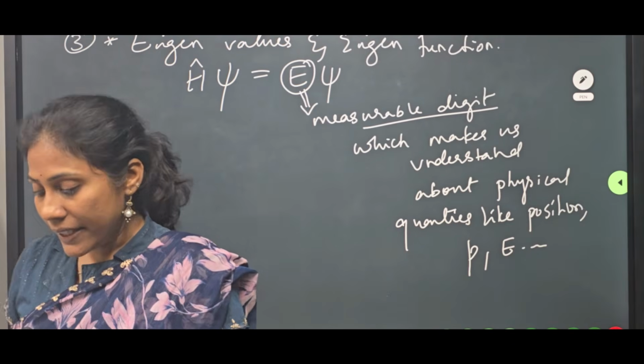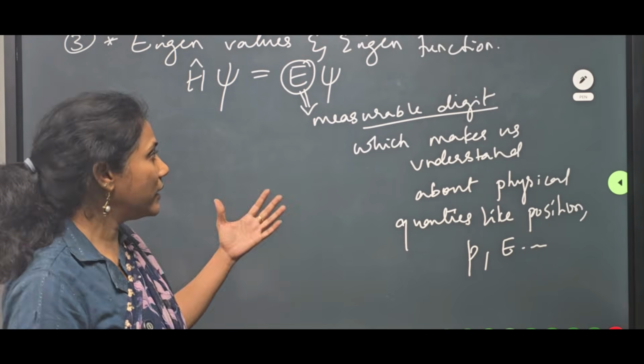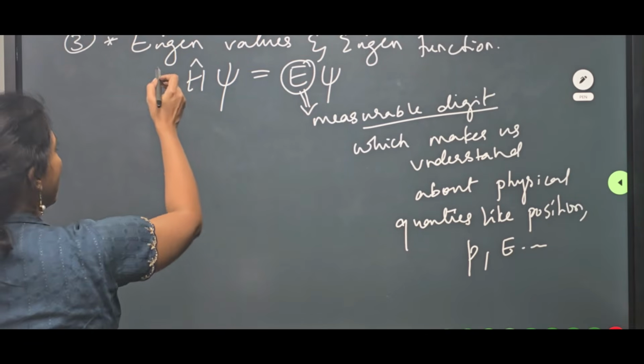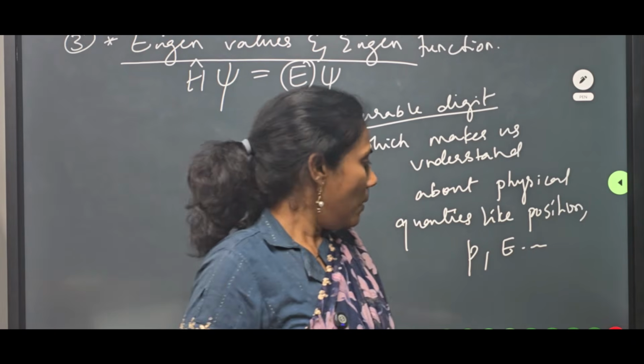That is the importance of eigenvalues and eigenfunctions in this postulate. So the third postulate is called the eigenvalue postulate or eigenfunction postulate.